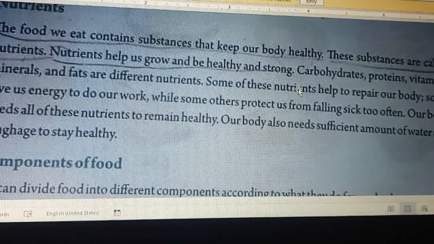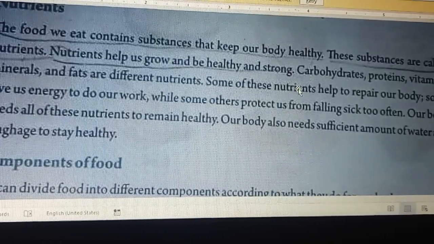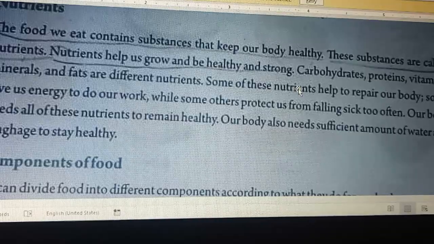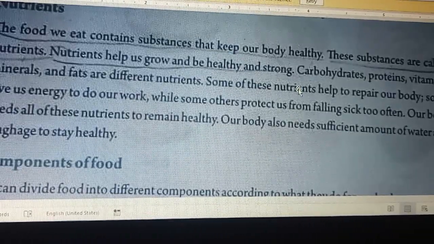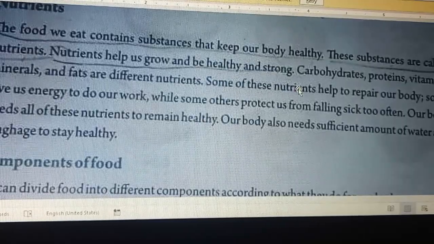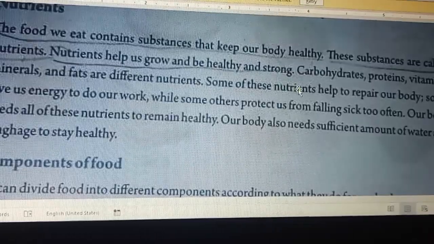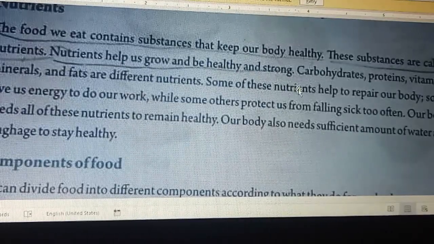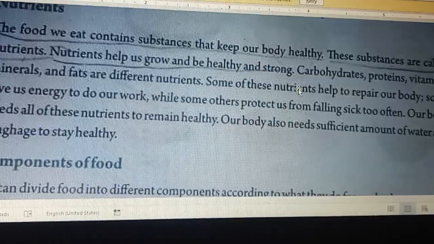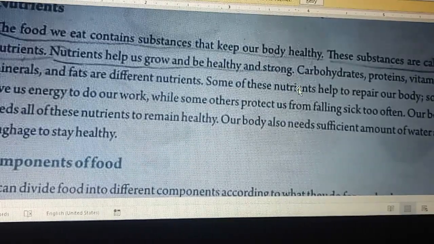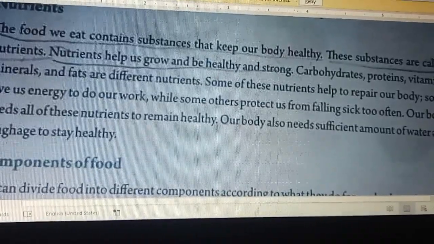Some repair our body, some give us energy to work, and some protect us from different diseases. So we need these nutrients in a proper amount to be healthy. Now, what are the components of food?